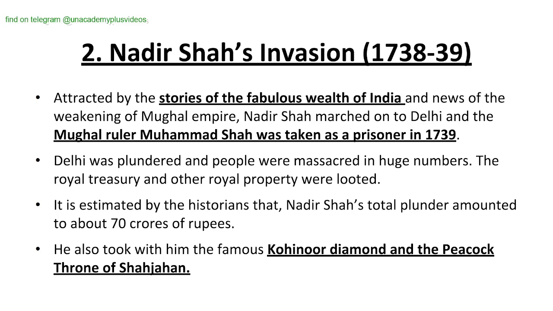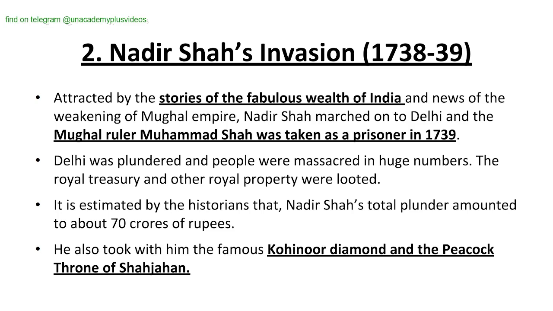So Nadir Shah invaded because he was attracted by the stories of the fabulous wealth of India and news of the weakening of the Mughal Empire. Nadir Shah marched on to Delhi, and the Mughal ruler Muhammad Shah was taken prisoner in 1739. Delhi was plundered and people were massacred in huge numbers. The royal treasury and other royal property were looted.